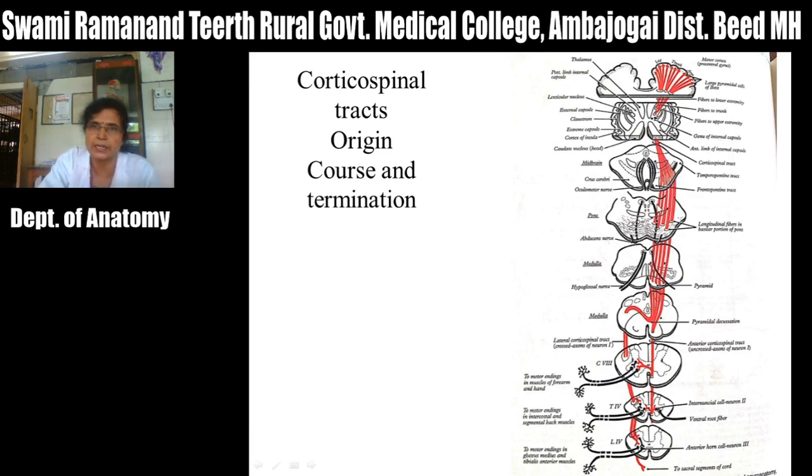Then it descends downward in the anterior part of the pons, that is the basilar part of the pons. From the anterior part of the pons, they descend into the pyramid of medulla, and at the lower end of the pyramid, about 80 to 90% of fibers cross to the opposite side and descend downward in the lateral funiculus of the spinal cord as the lateral corticospinal tract, and the remaining 10 to 20% of fibers descend downward in the anterior funiculus as the anterior corticospinal tract.